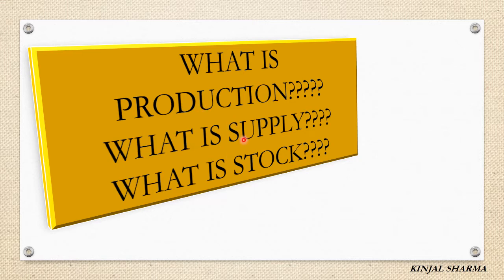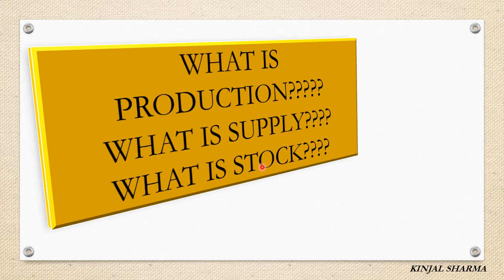Now, what is supply? Whatever the total amount of production done by the company, that whole production he does not supply in the market for the consumers, right? For example, whatever crops the farmers are making, that whole crop they are not supplying in the market. Some of the vegetables or fruit are kept in cold storage, some of them are exported. The whole amount of goods is not given to the consumer, the whole amount is not supplied.